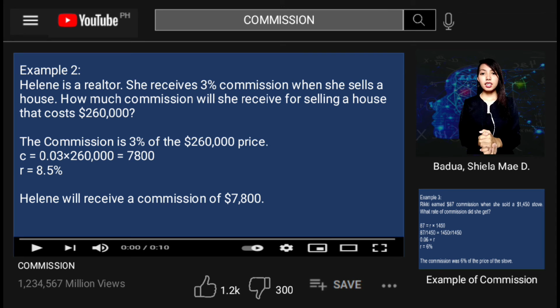So we are going to substitute the given on the formula. So it will be C is equal to 0.03, because we convert it to decimal since the commission is 3%, multiplied by 260,000 and the answer is 7,800. Then we are going to change it to percent form.